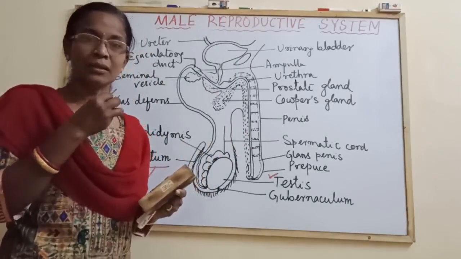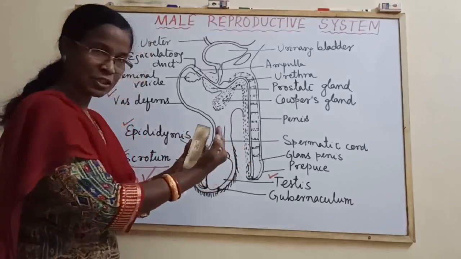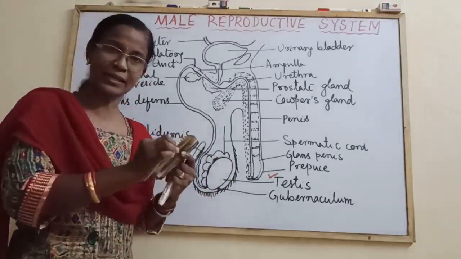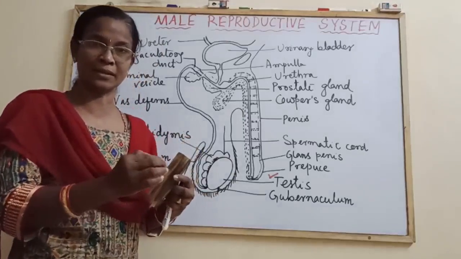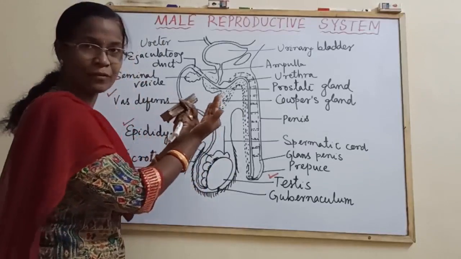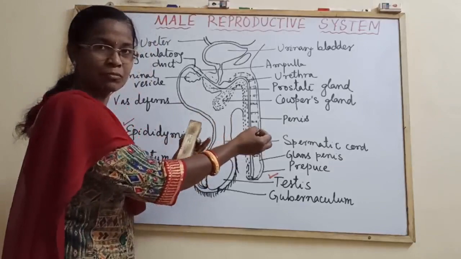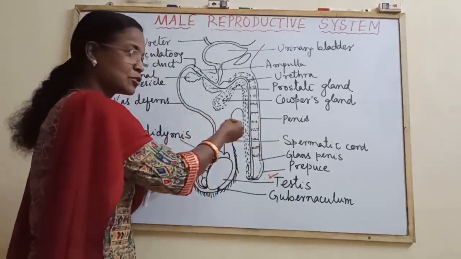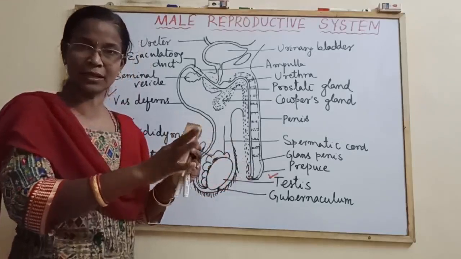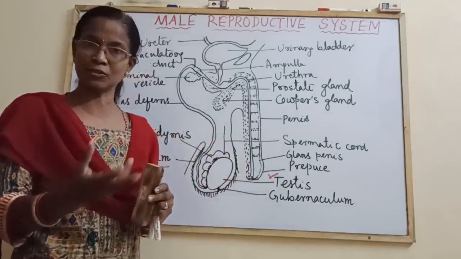This pampiniform plexus contains blood which is quite cooler than the normal blood flowing in the body, and it is in very close proximity with the testicular artery which contains blood of normal temperature. As they are very close to each other, there occurs an exchange of temperature. Some coldness comes to the testicular artery and some warmth of the testicular artery goes to the pampiniform plexus. As a result, the testicular artery maintains the low temperature which is suitable for spermatogenesis.